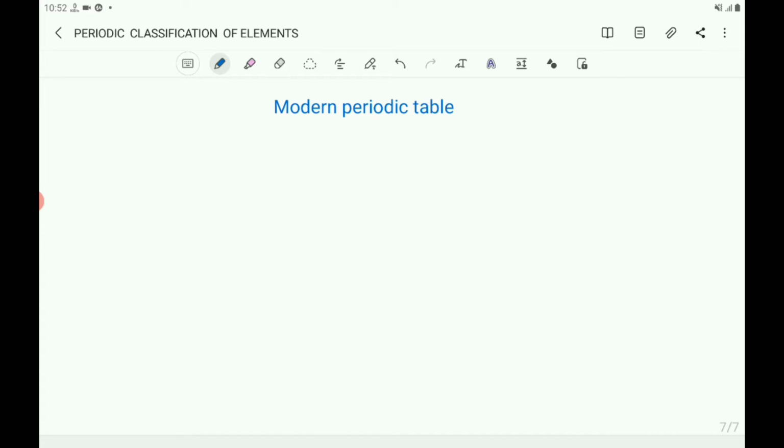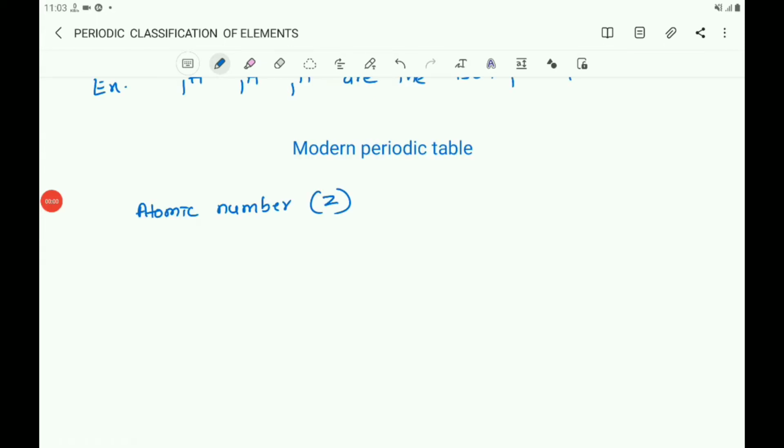In Dobereiner's triads, Newlands' law of octaves, and also in Mendeleev's periodic table, the elements are arranged according to atomic mass. But Henry Moseley showed that the atomic number of an element is a more fundamental property than its atomic mass. The atomic number of an element is represented by the letter Z. Z represents the atomic number.